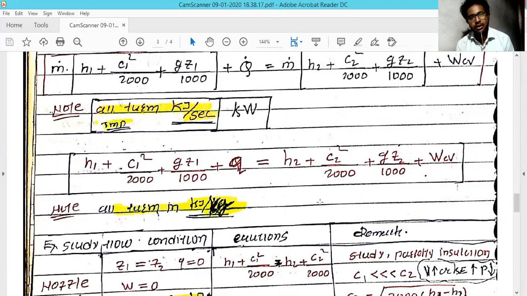The above formula does not talk about how much quantity of steam or anything else is going through the process.